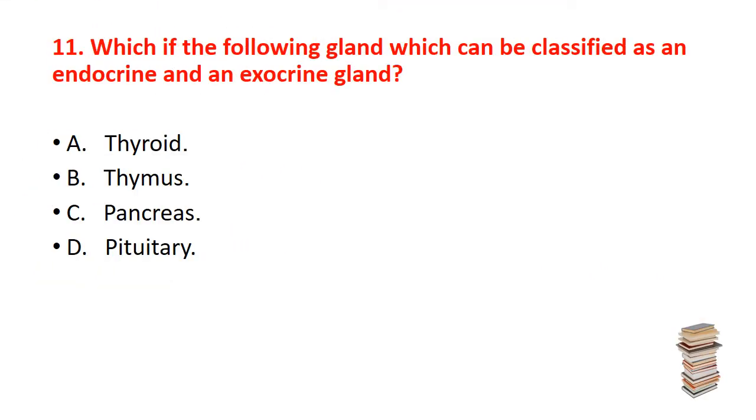Now, 11th question. Which of the following glands can be classified as an endocrine and exocrine gland, or we can say mixed gland? The option is first A, thyroid gland, B, thymus gland, C, pancreas, D, pituitary. The correct answer is C, that is the pancreas.